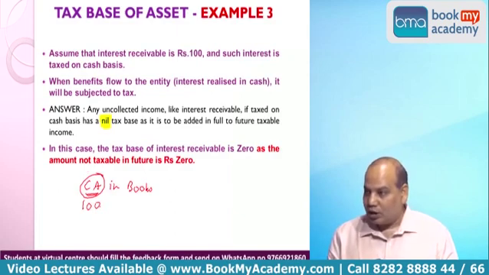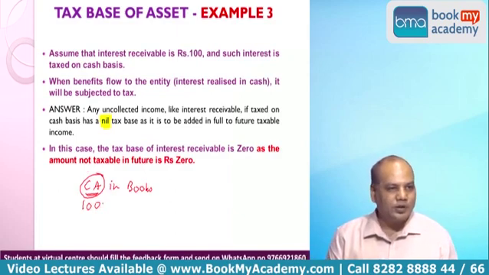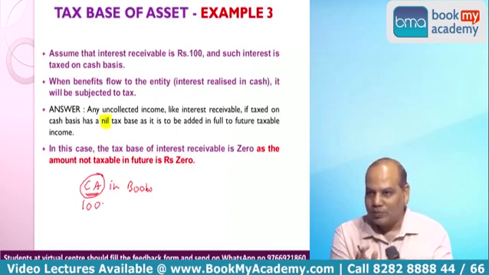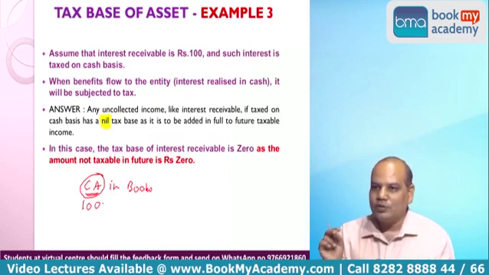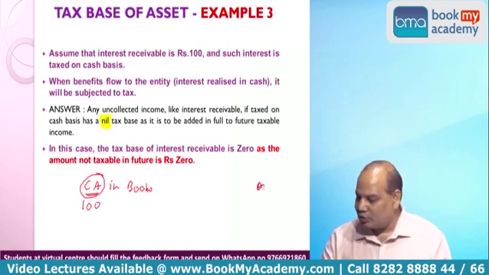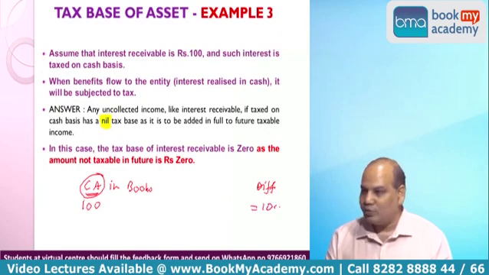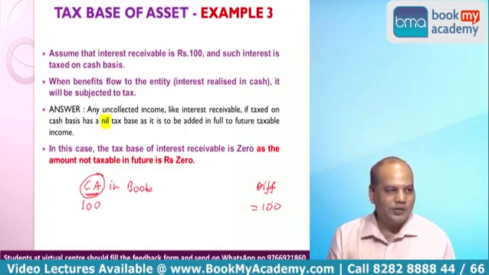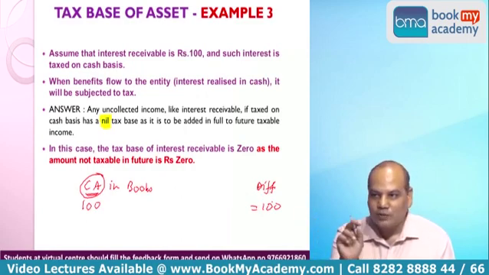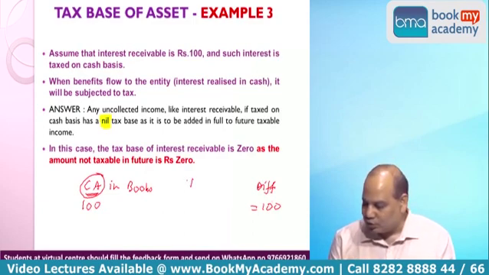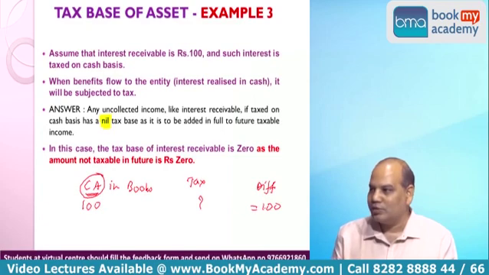Okay. And for tax purpose, you have not offered it for taxation. That means there must be a difference of 100 rupees between what treatment you have given in books of account and what treatment you have given for tax purpose. Is it right? So I know one thing, the difference between the book and tax figure is 100. In books I have shown income of 100 rupees, but in tax I have not shown any income. So I know the difference has to be 100 rupees. I know the answer. So what should I write here so that the difference becomes 100?